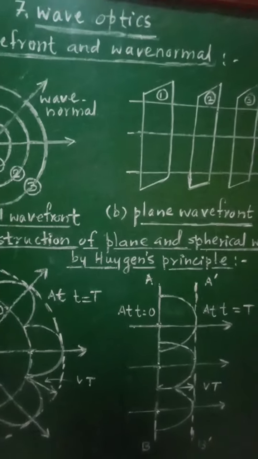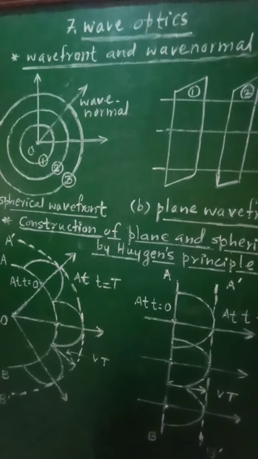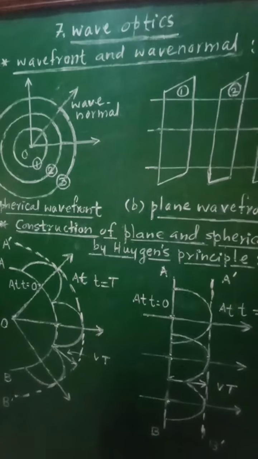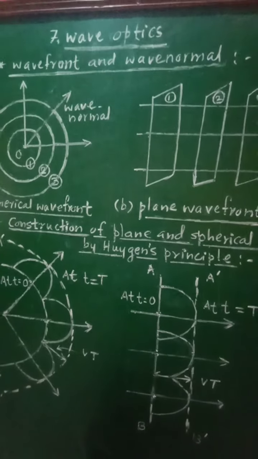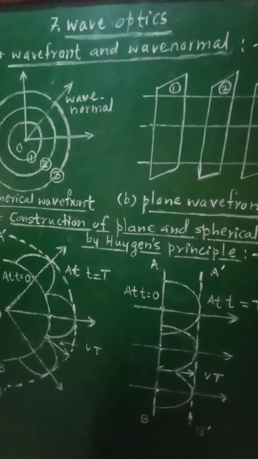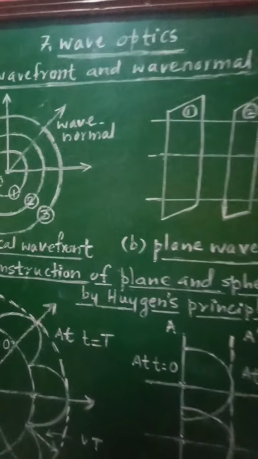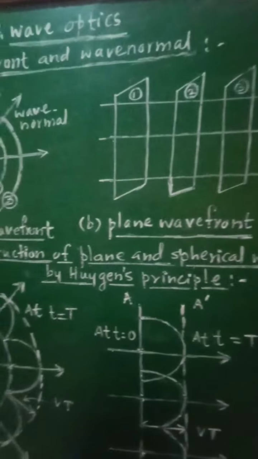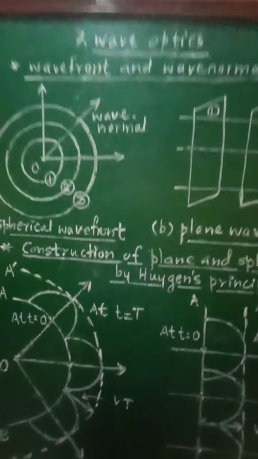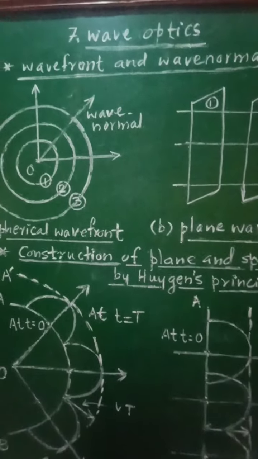While according to Huygens wave theory of light, light is emitted from the source of light in the form of waves, and hence wave nature will be possessed by the light according to Huygens wave theory of light. But in practice we consider the dual nature of light, that is, sometimes light will behave as a particle, sometimes it will behave as a wave, and therefore related with wave optics, the most important terms are wavefront and wave normal. Now what is wavefront?